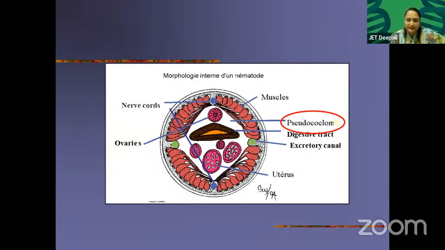See, this is the diagram of the coelom. They are pseudocoelomates. Okay, this is the TS of the digestive tract. Excretory canal. You can see protonephridia in this green color. Ovaries are here. You can see the uterus. You can see the nerve cord. This is the TS of a worm. Muscles are there, longitudinally arranged muscles.